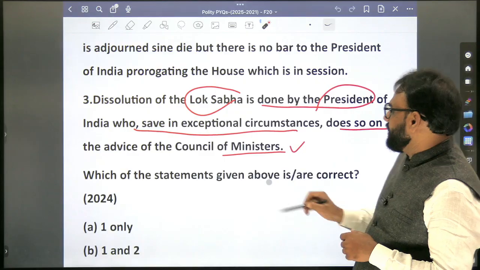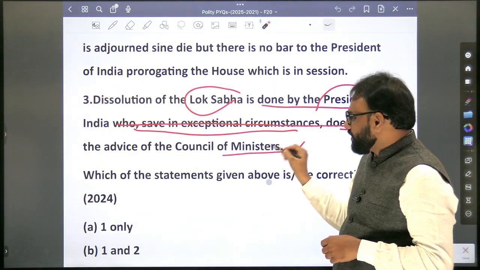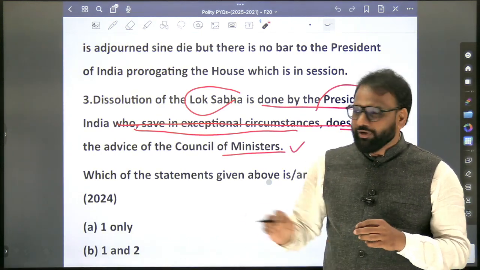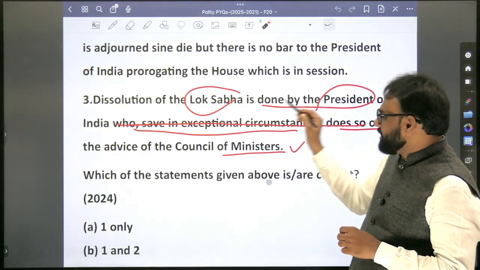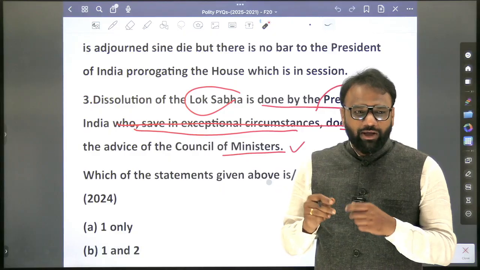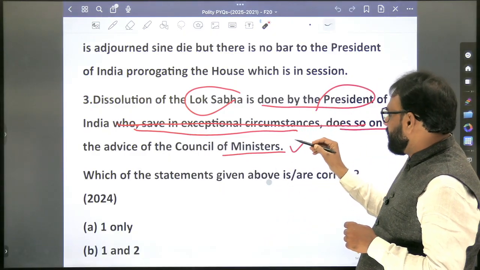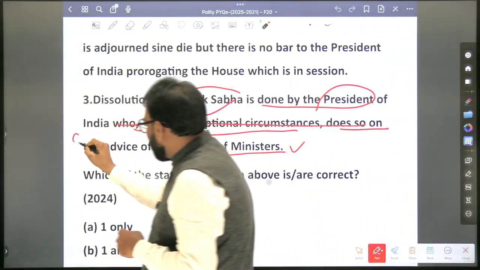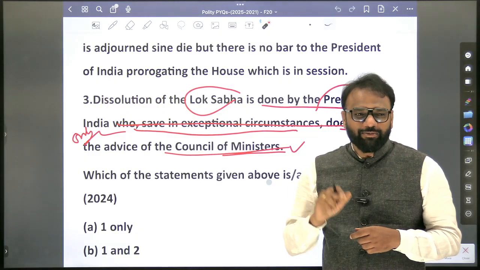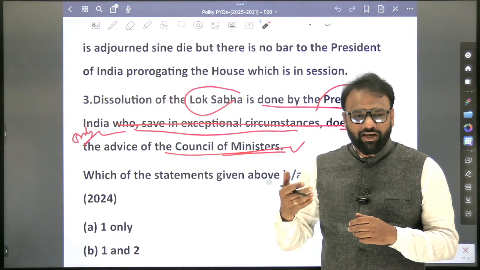So here in the statement, dissolution of the Lok Sabha is done by the President of India. Now I'll remove this part and keep: on the advice of the Council of Ministers. If this is a statement, will it be right or wrong? Dissolution of Lok Sabha is done by the President of India on the advice of the Council of Ministers. True. Now I'll change the statement: dissolution of the Lok Sabha is done by the President only on the advice of the Council of Ministers. In which case will it be false? When there is no confidence in the ministry by the Lok Sabha.